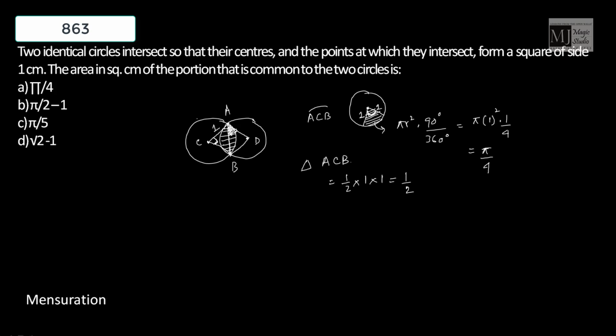That means this particular area we can find: the area of the entire sector, that is pi by 4, minus the area of the triangle, that is half. Thus the entire common portion is twice of pi by 4 minus half, that is pi by 2 minus 1 square centimeter. Option B fits in.